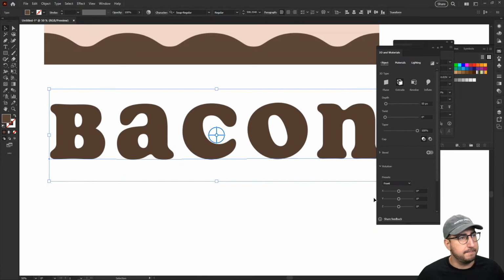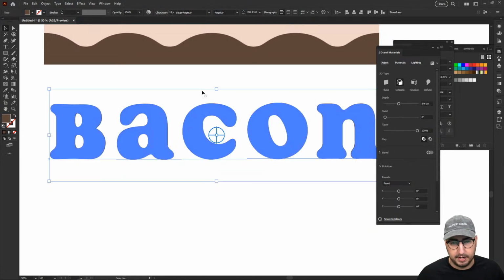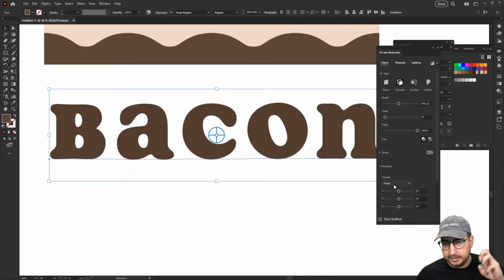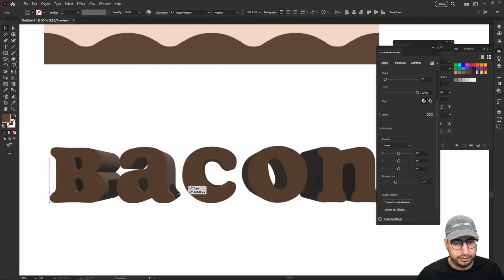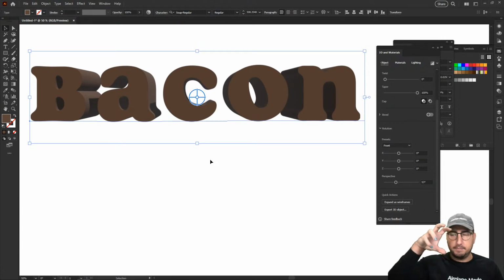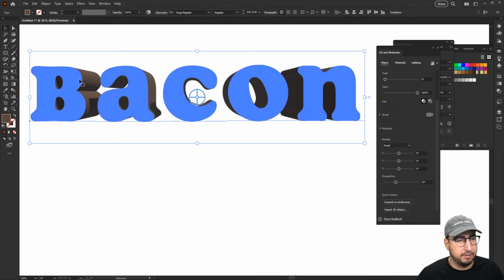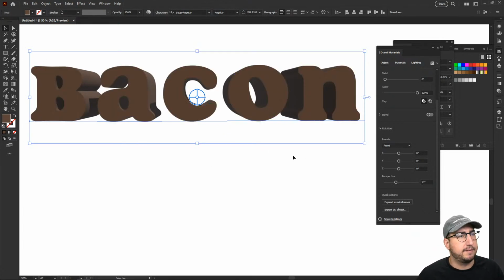Oops, there we go. Okay, so I'm going to give it a little bit of depth so that it has some wonkiness, I guess, to it. But then I also want to give it some perspective. There we go. That'll give us some 3D-ness. Perspective is going to make it pull so that you can see a little bit of this edge, which is what I want for our delicious bacon. So now what I'm going to do, yes, someone in our chat is saying 3D texture bacon eyes.